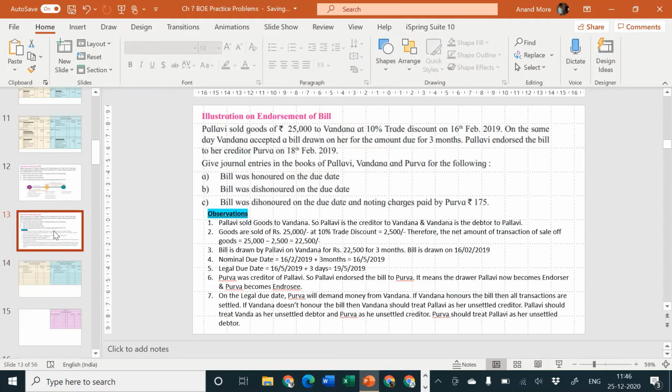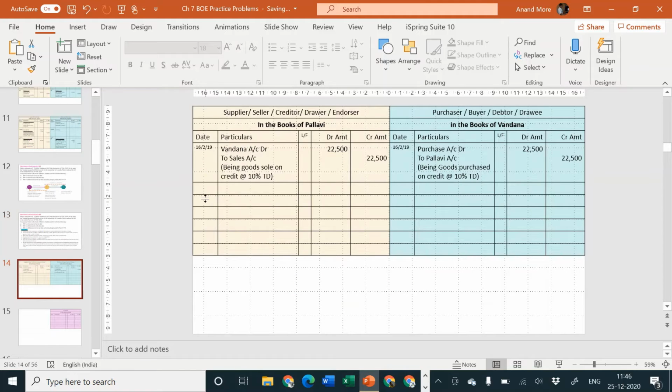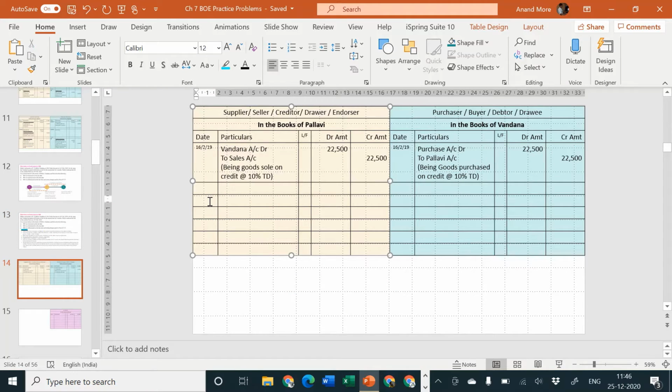What is the first transaction? Pallavi sold goods to Vandana at 10% trade discount of rupees 25,000 on 16th of February. On the same day, that is on 16th of February, Vandana accepted a bill drawn on her for the amount due for 3 months. So here in the books of Pallavi, the entry will be on 16th of February, same date.